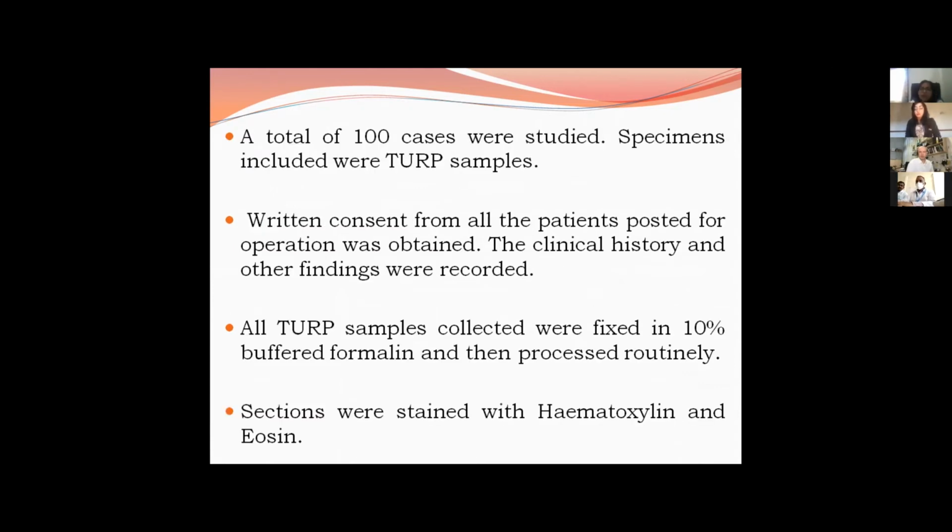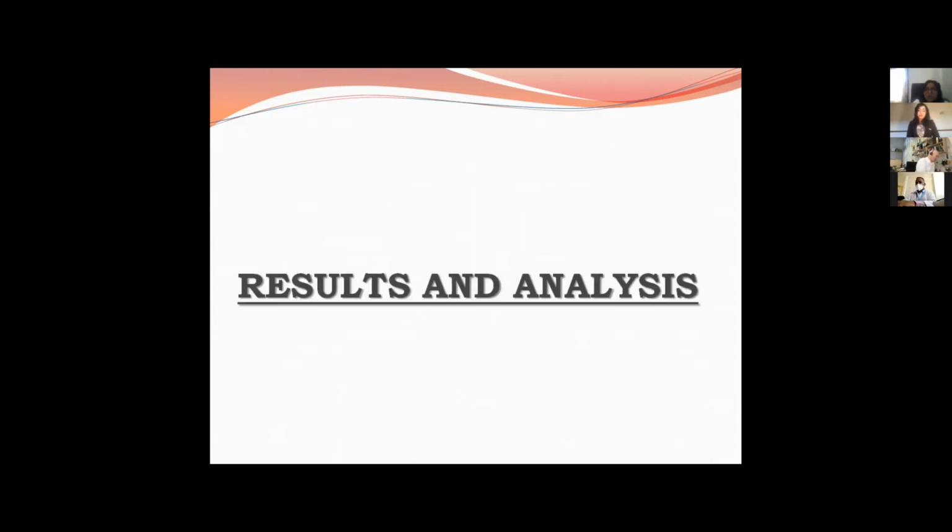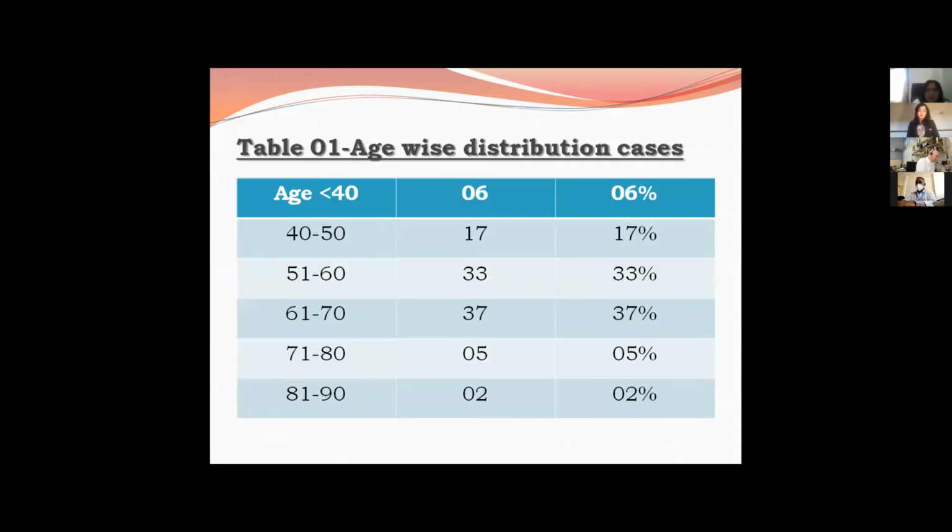A total of 100 cases were studied, and all specimens were TURP samples, not needle biopsies. Written consent was taken from all the patients. All these TURP samples were fixed in 10% buffered formalin and then processed routinely as per the SOP. In my results and analysis for these 100 cases, we see that the most cases are in the 50 to 60 and 60 to 70 years age groups, that is 33% and 37%.